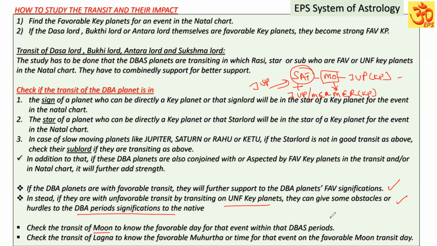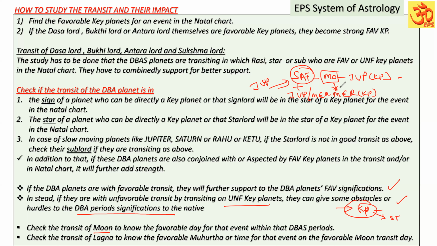So we have studied how the transit has to be checked. To make it brief, check the key planets in the natal chart, and check whether the Dasa Bhukti Antara planets or the Moon in the transit are directly in the sign or star of these key planets, or whether the sign lord or star lord of the transit planet is in the star of a favorable key planet in the natal chart.